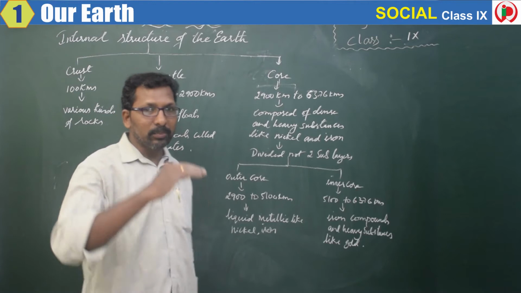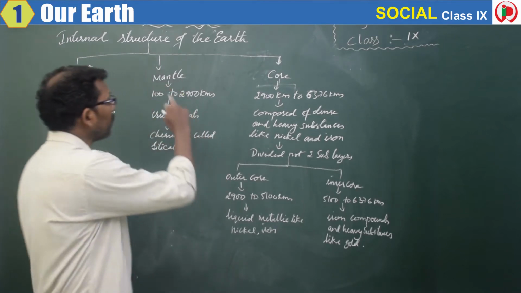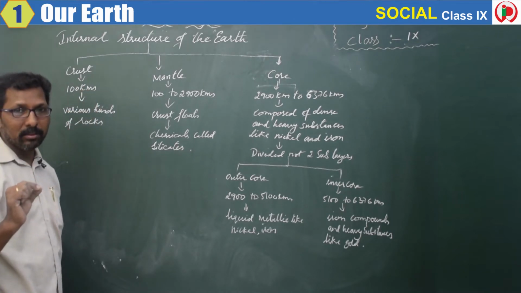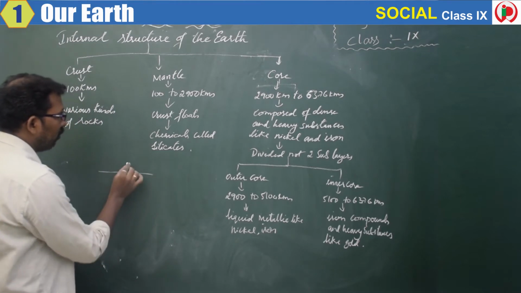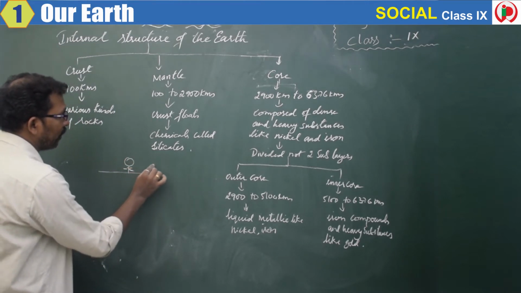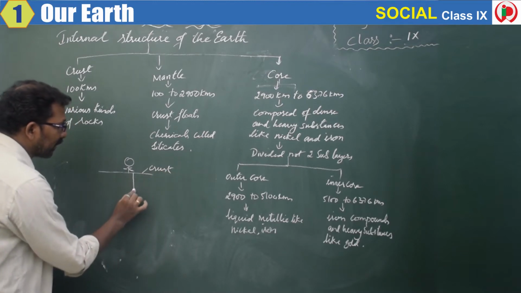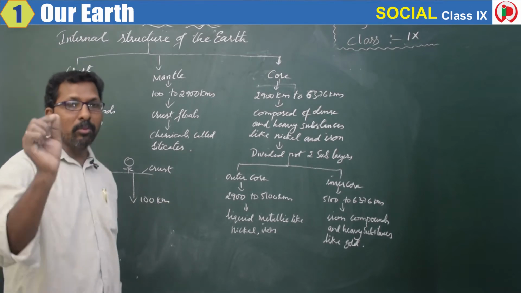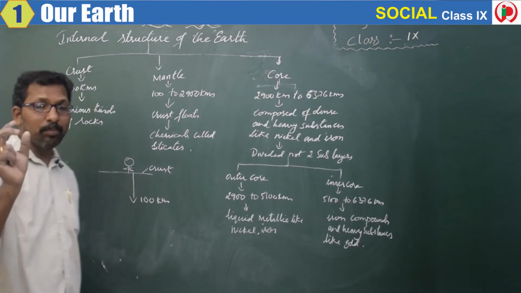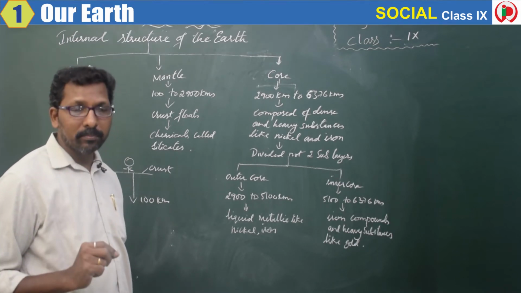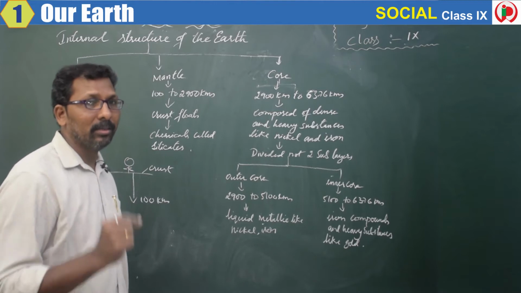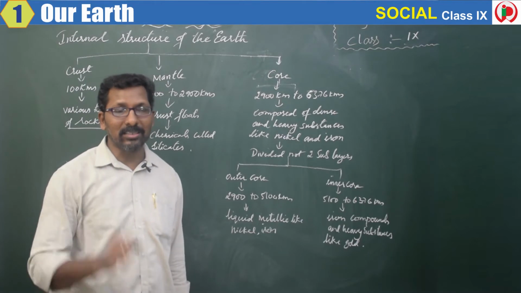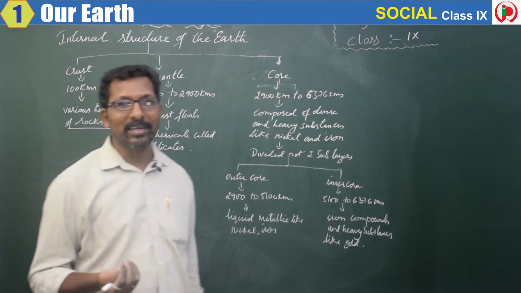The crust is the first layer of the earth, and it is up to a depth of 100 kilometers. Where we are standing is the upper layer of the crust, and this crust is up to a depth of 100 kilometers. Then what is present in the crust? What minerals are present? There are various kinds of rocks present in this crust. From the rocks only we will get minerals.